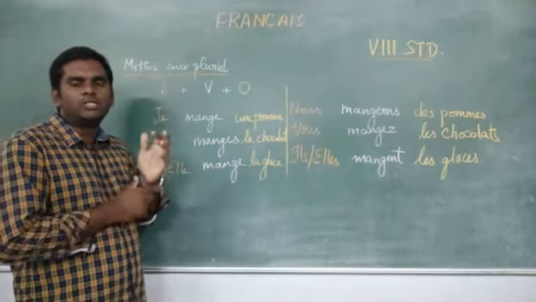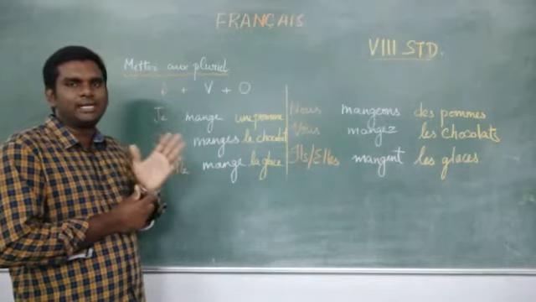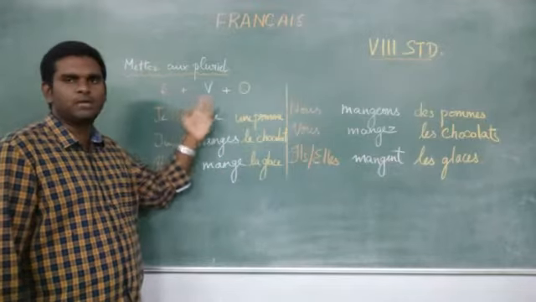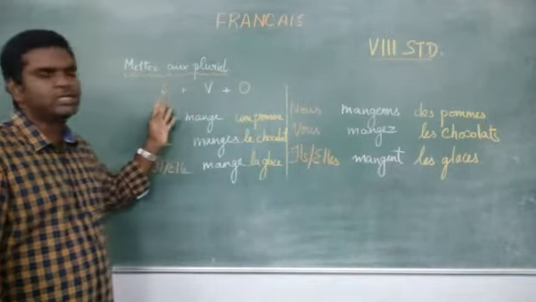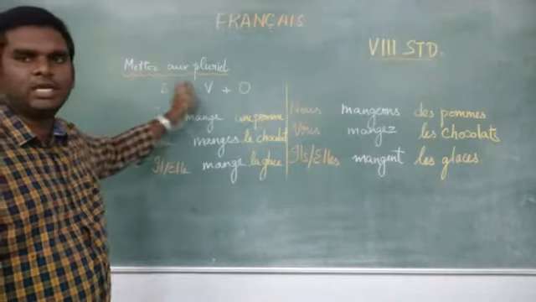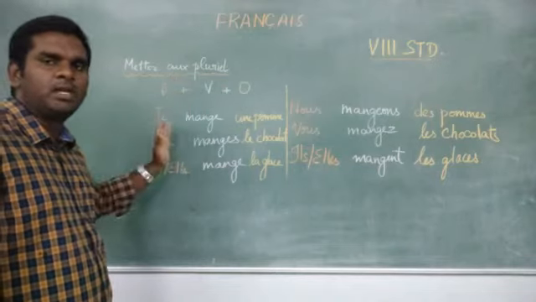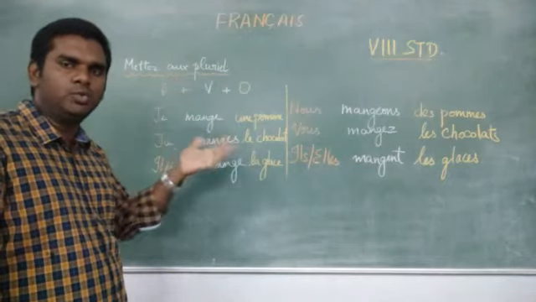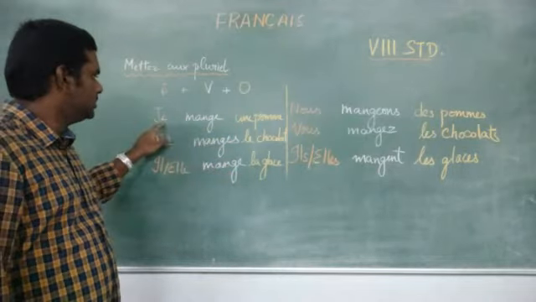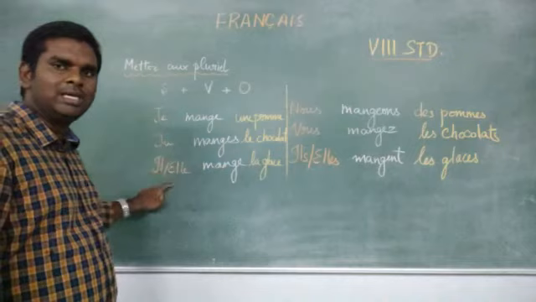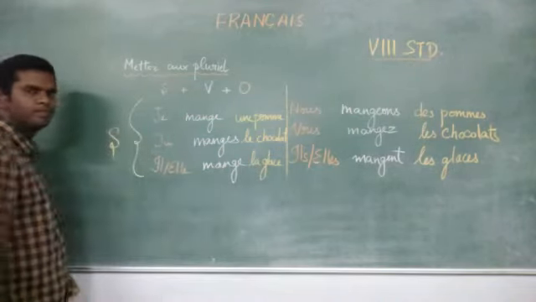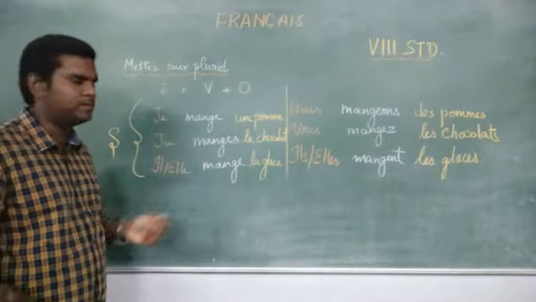So, how to change into plural form? First, we will take a sentence. Either in English or in French, you have a sentence that is subject, verb, object, right? So, first thing you have to notice is the subject. In English, the subject is I, we, you, he, she, it, they. As well as in French, this je, tu, il and elle. These things will come under singular.